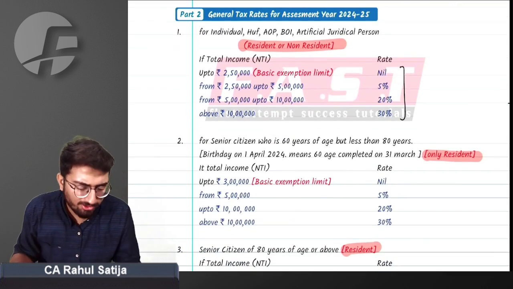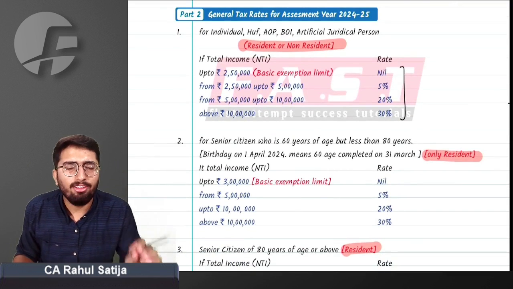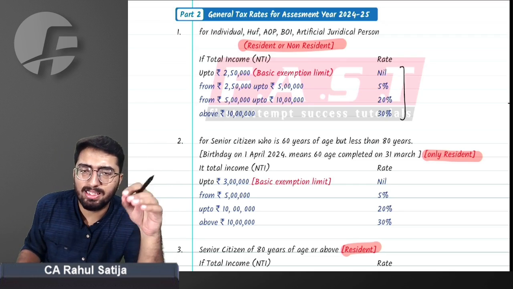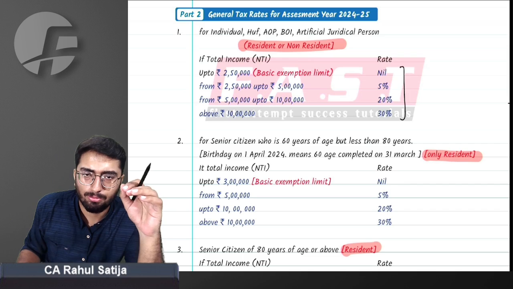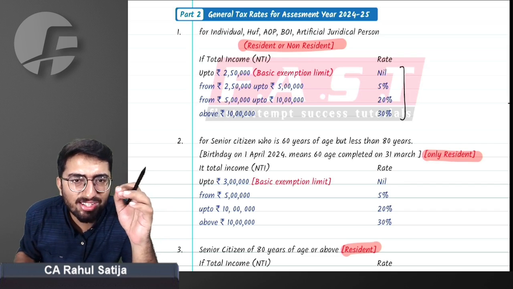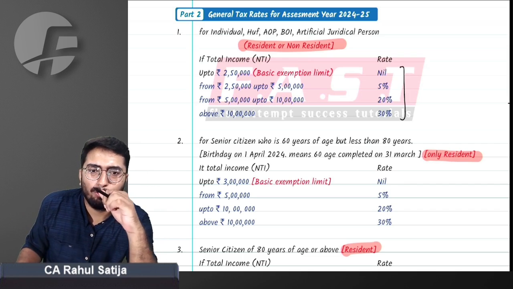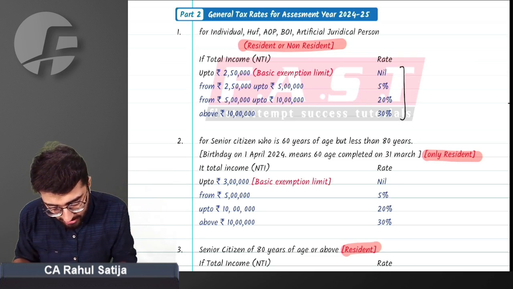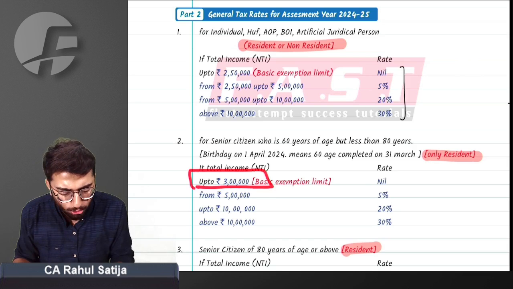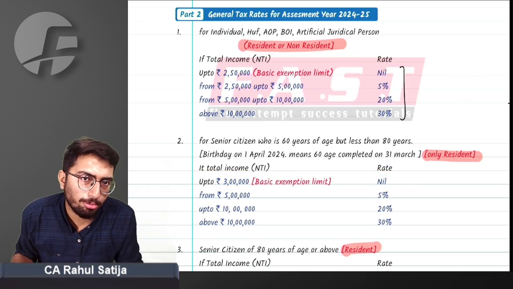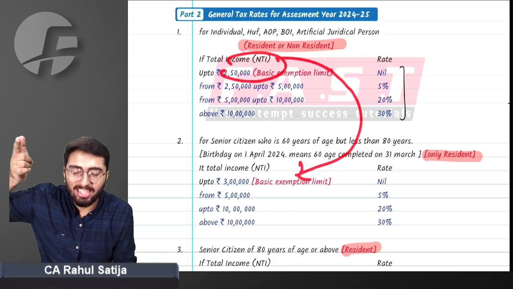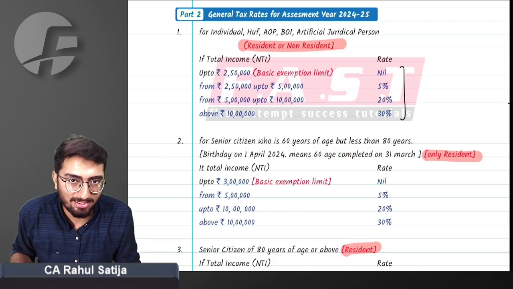Then we do have concessions for senior citizens. If a person is 60 years of age, then we have a slight change in tax rate. What is the slight change? Government says if his total income is up to 3 lakh rupees, he is not required to pay any tax. Earlier we had 2.5 lakh, but this has been increased to 3 lakh in case of a senior citizen.